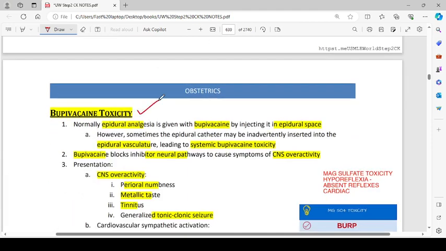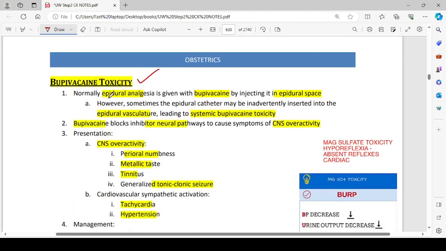Then we have bupivacaine toxicity. So normally epidural analgesia is given with bupivacaine by injecting it in the epidural space. However, sometimes the epidural catheter may be inadvertently inserted into the epidural vasculature, leading to systemic bupivacaine toxicity. Bupivacaine blocks inhibitory neural pathways to cause symptoms of CNS overactivity.